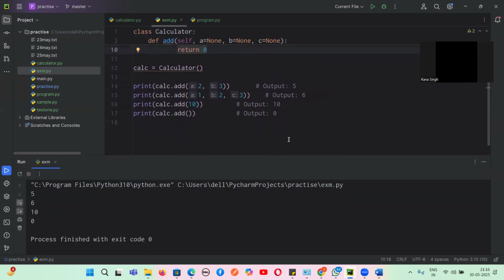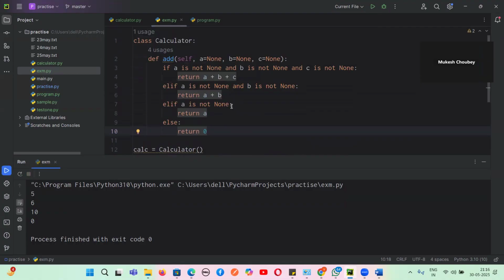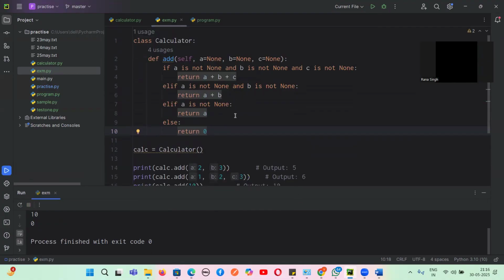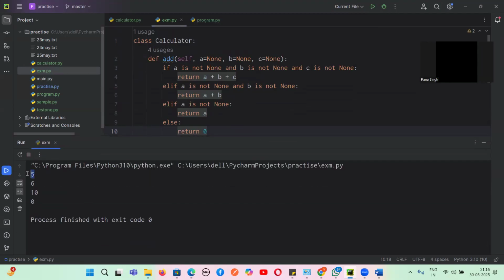If you execute this program, you can see how many arguments we have passed. First, we have passed two arguments. What will be the output? Tell me. 5. Yes or no, guys? Yes. So first we are getting the output as 5.